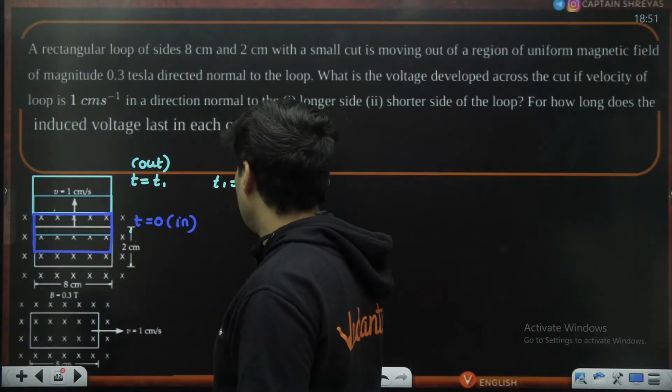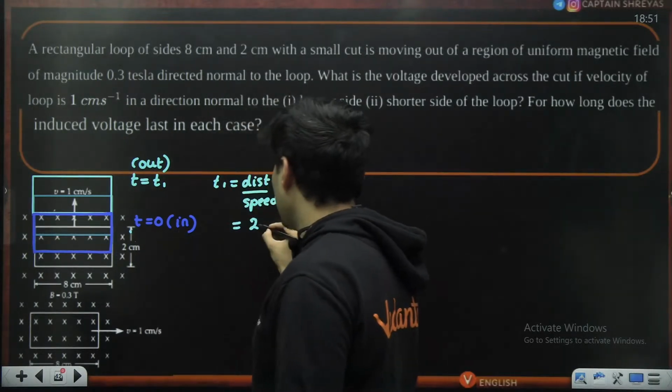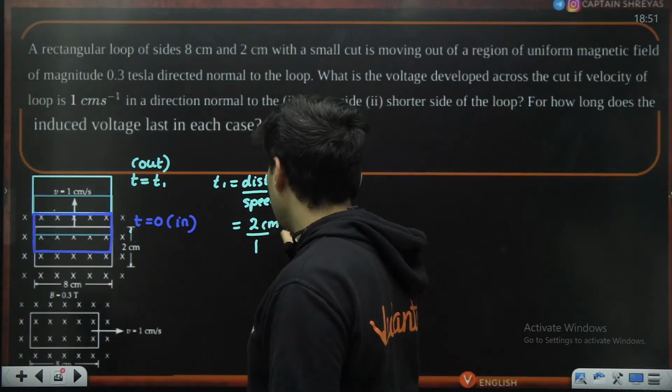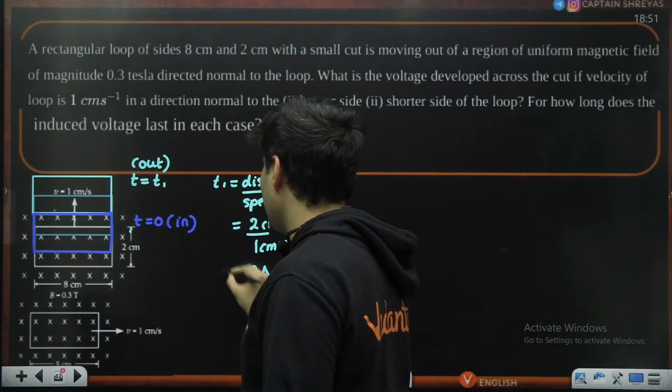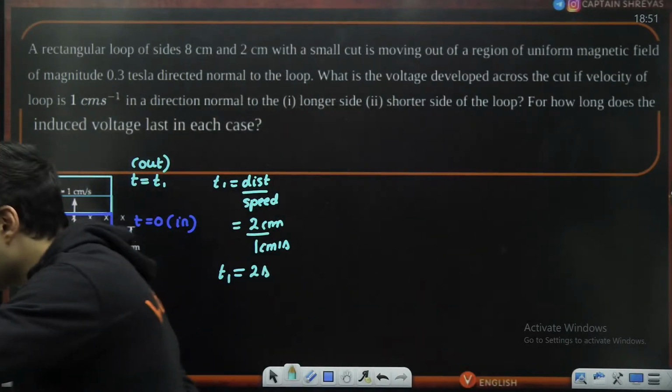So it is 2 centimeters divided by 1 centimeter per second. So the time taken to go out is just 2 seconds. Is that clear, everyone?